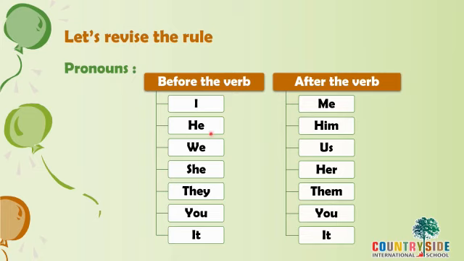He before the verb, but after the verb, it changes into him. We, us. She will change into her. They will become them. You and it are something which will remain same. Whether it is before the verb or after the verb, these two pronouns remain the same.